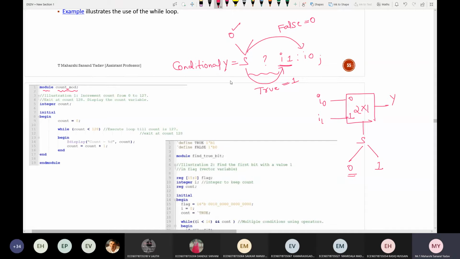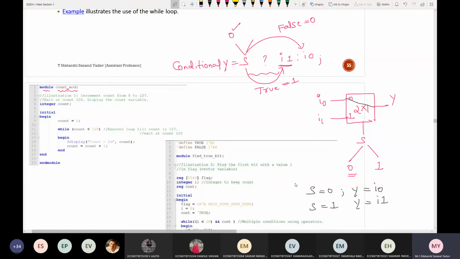If S is equal to 0, what will be the output? This particular line will be connected to the output. Yes or no? Yes, sir. So when S is equal to 0, output Y is nothing but I0. If S is equal to 1, output Y is nothing but I1.